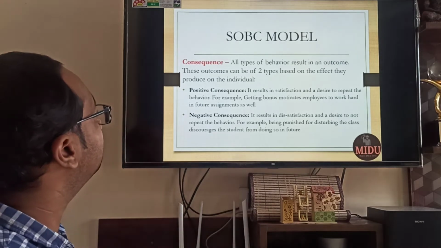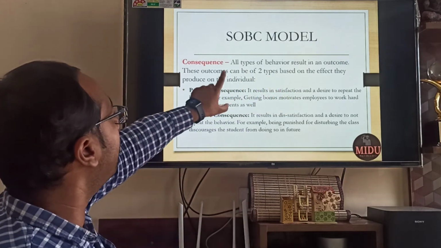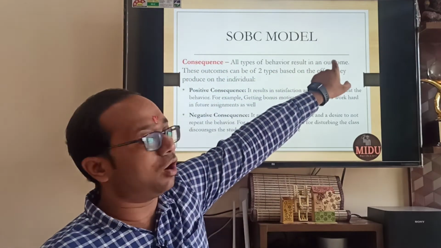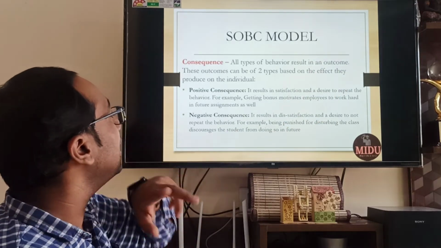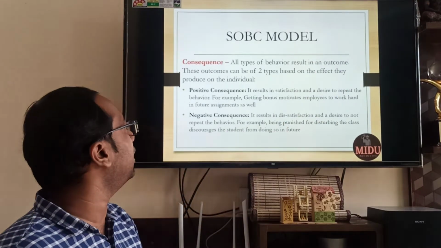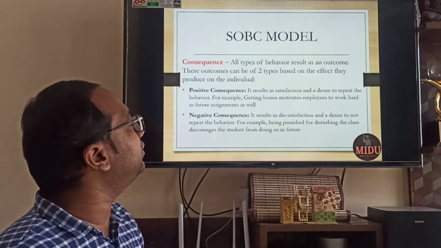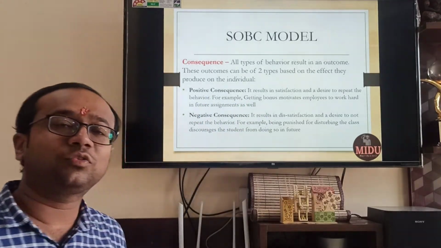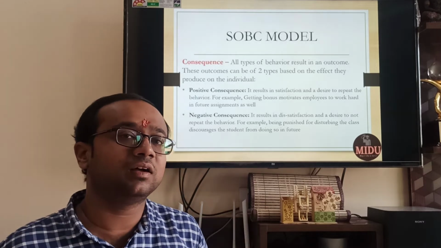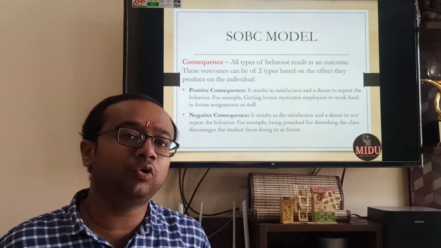Next is consequence. All types of behavior result in an outcome. So consequence is basically this outcome of the behavior. And there can be 2 types of outcome, positive as well as negative. Positive results in satisfaction and desire to repeat. So some behavior, if it is leading to some satisfaction, you will want to repeat it.